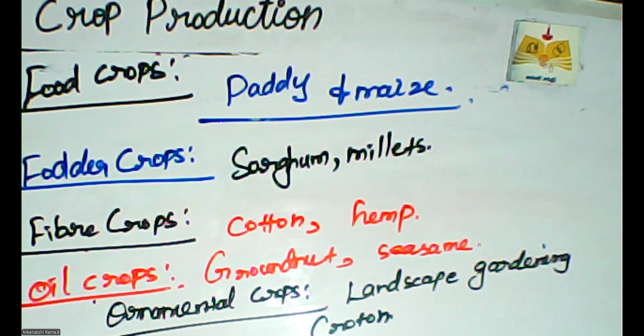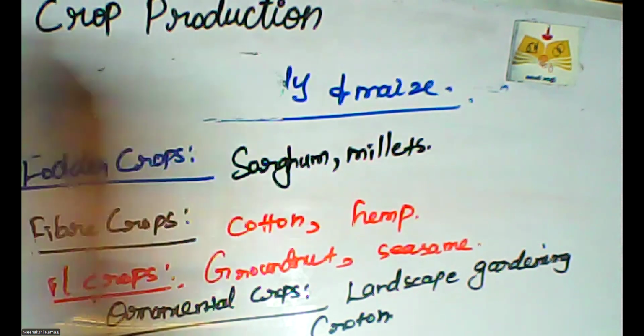Oil crops, oil seeds. Each and every day we are using different varieties of oil in our regular day-to-day life. So in that manner, we grow different kinds of oil crops, that is groundnut and sesame. Ornamental means it is for landscape gardening purposes. Examples are croton and bougainvillea. So next one is basic practices of crop production.